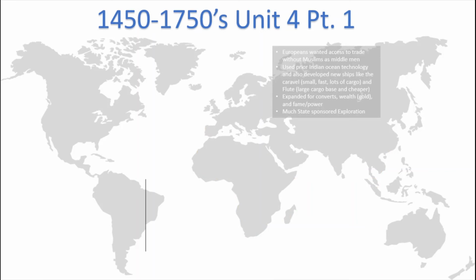Europeans wanted access to trade without Muslims as middlemen. They used prior Indian Ocean technology. Remember the astrolabe, the compass, the lateen sail, and they developed new ships like the caravel, which was small, fast, and held a lot of cargo, and also the Dutch fluyt, which had a large cargo base and was much cheaper to make than the old battleships.